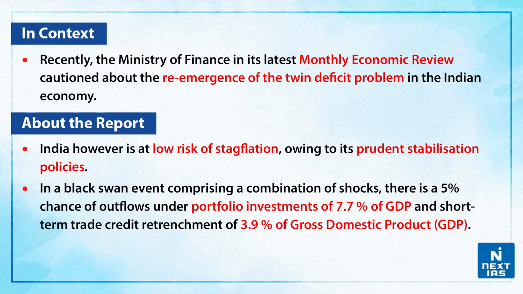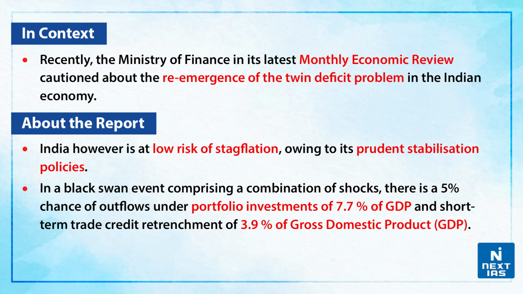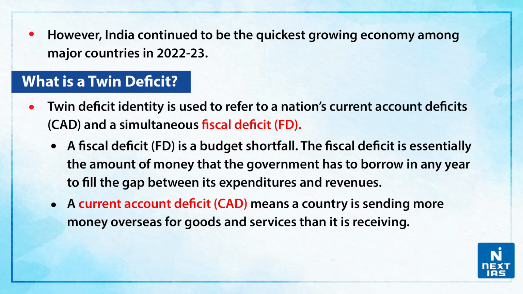Secondly, the report states that in a black swan event comprising a combination of shocks, there is a 5% chance of outflows under portfolio investments of 7.7% of the GDP and short-term trade credit retrenchment, or decrease, of 3.9% of the GDP. Now, what is a black swan event? It is used as a metaphor that means a rare or unpredictable event, or rather say a surprise event that has significant impact on the society. However, India continued to be the quickest growing economy among the major countries in the year 2022-23.